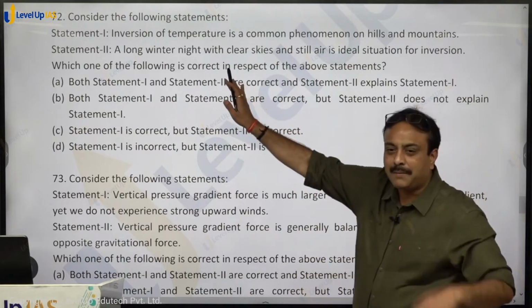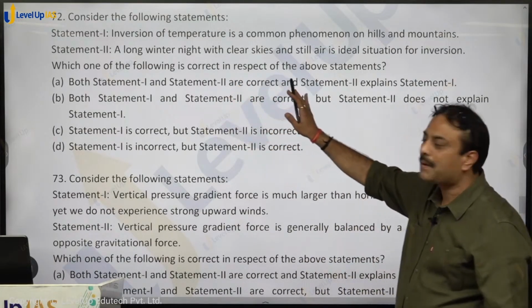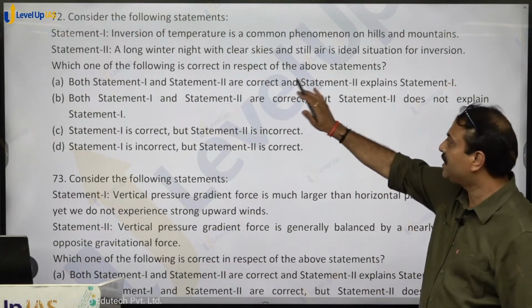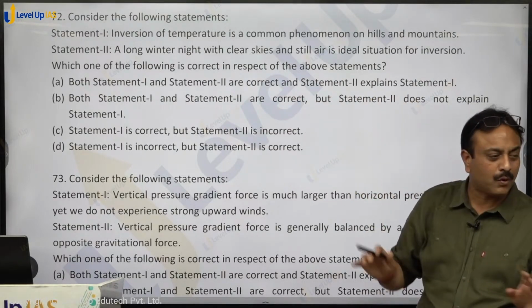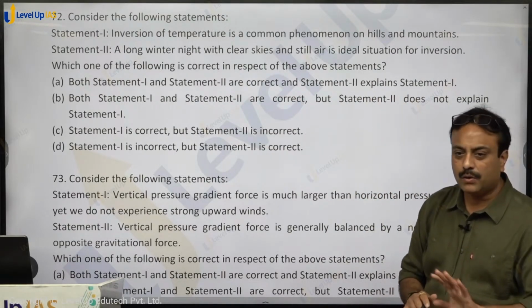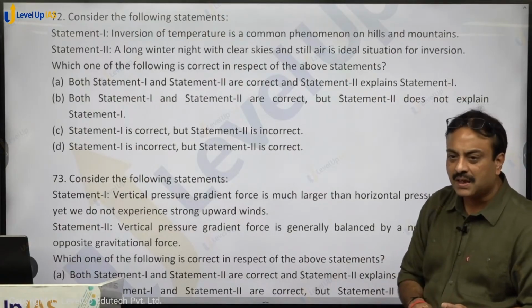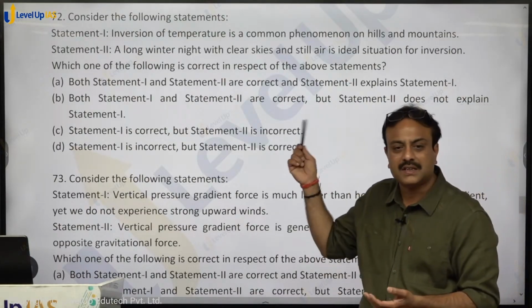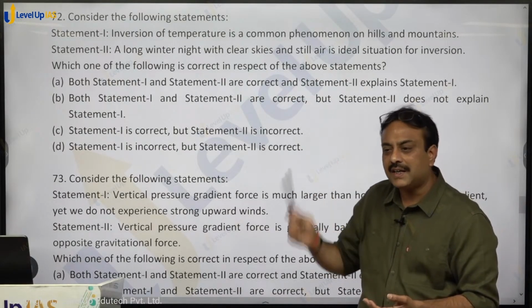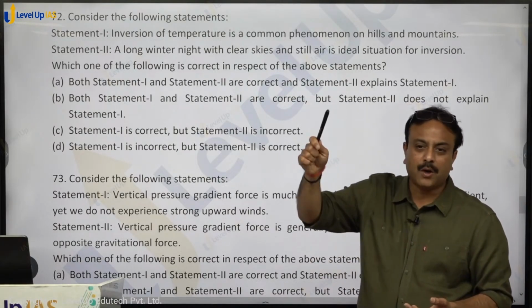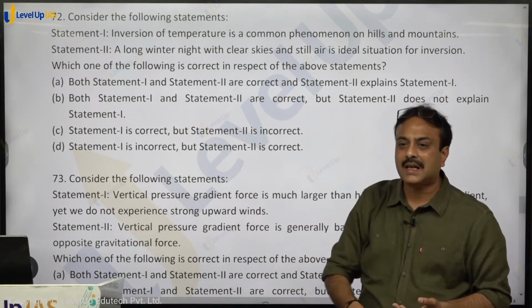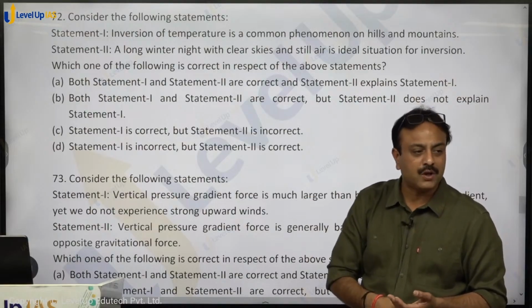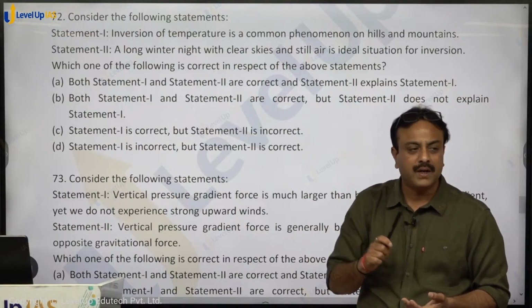See, the first statement is saying that inversion of temperature is a common phenomenon on hills and mountains. 100% correct, no issue. Daily inversion of temperature takes place. But what is the reason for inversion of temperature on hills and mountains? That is not this one. That is air drainage. From the mountain top, the mountain breeze descends down and settles at the valley bottom and causes inversion of temperature.